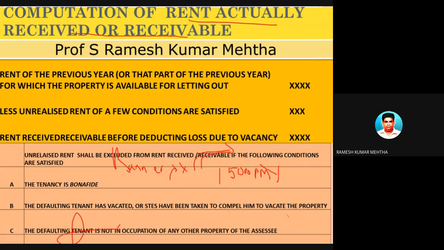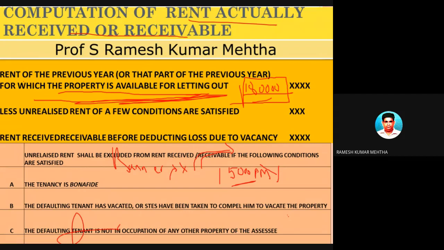So this is the first step, the actual amount at which the house property is let out. The property is let out at 15,000 per month. This is equal to 1,80,000 rupees for the full year. So 12 months it is 1,80,000 rupees. So the property has been let out at 1,80,000 rupees. This is called actual rent. Now there can be some problems with the house property with this rent.